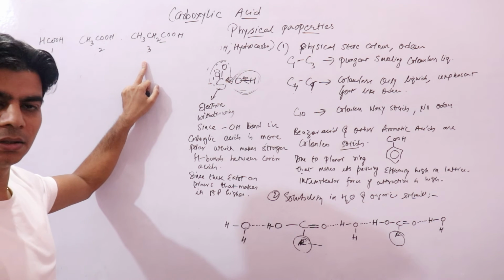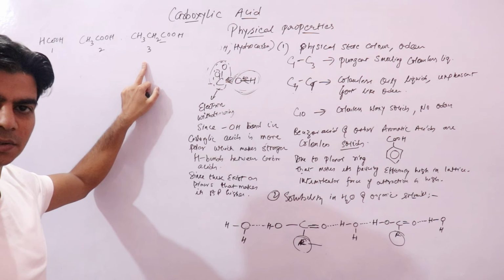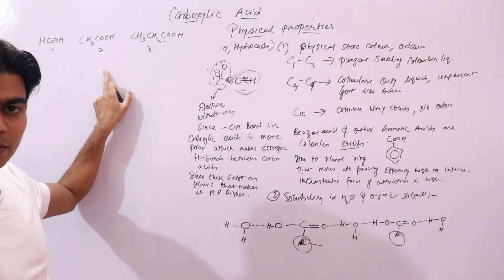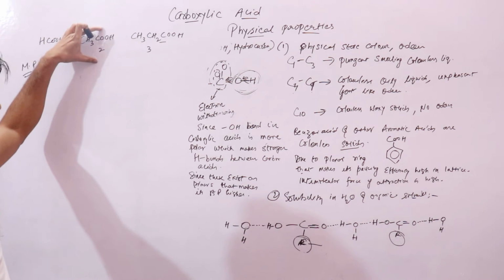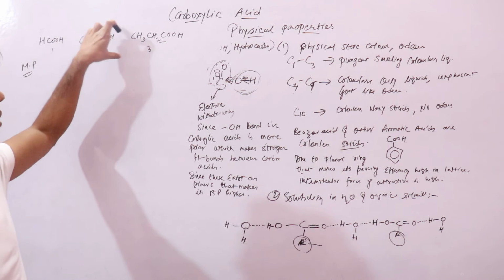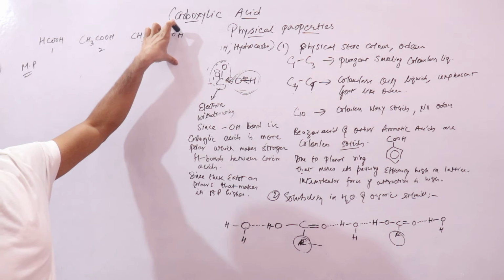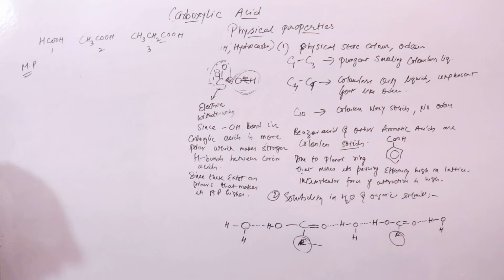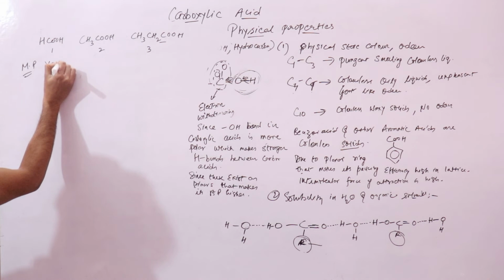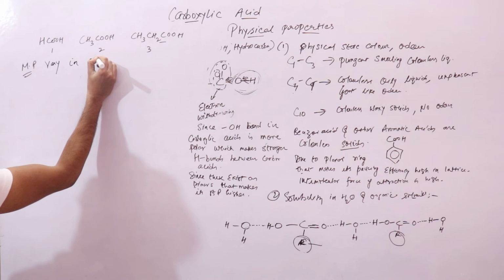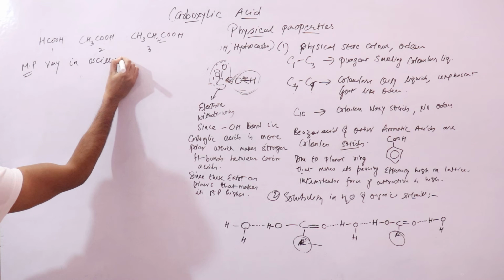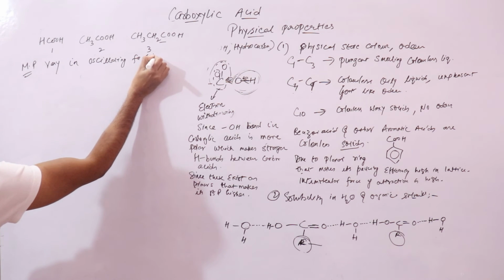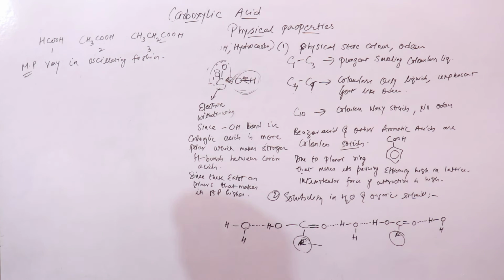And there is no regular trend in the melting point of carboxylic acids. It shows this kind of oscillating effect, right, where this carboxylic acid has a higher melting point than its lower member and its higher member, right? So there is no regular trend. This is an oscillating effect. So we say the melting point of carboxylic acids varies in an oscillating fashion. Now we know what an oscillating fashion is, right?